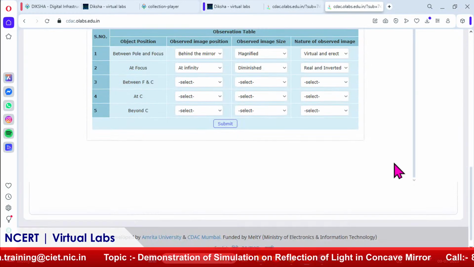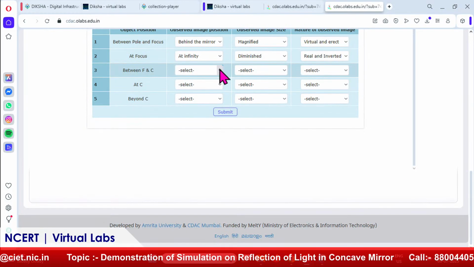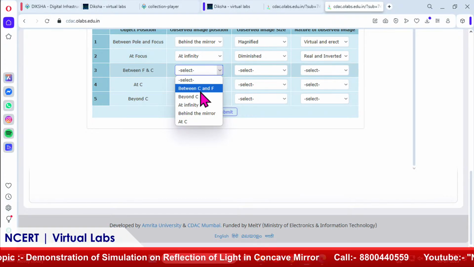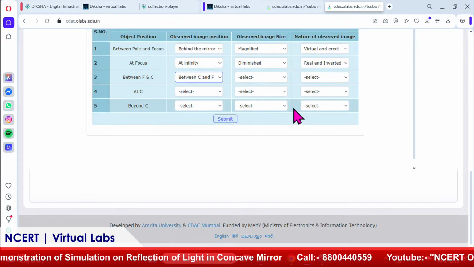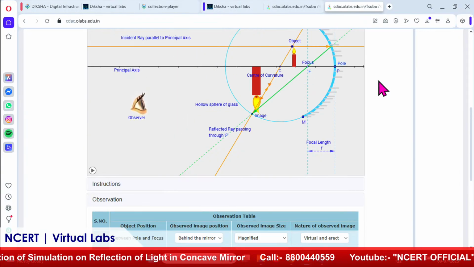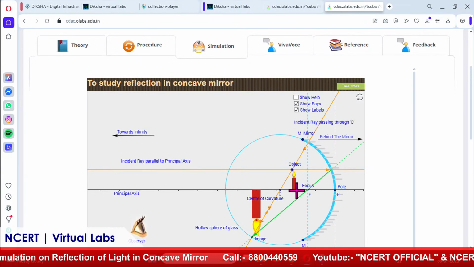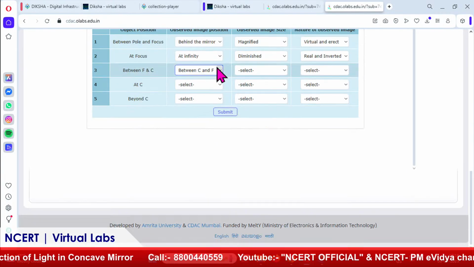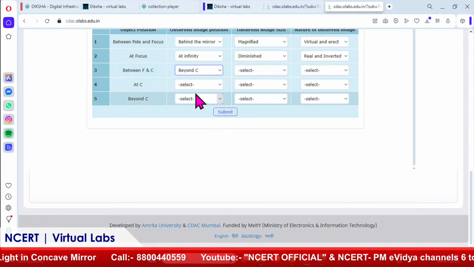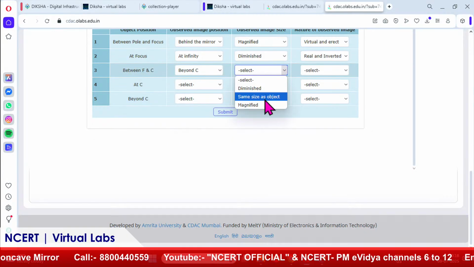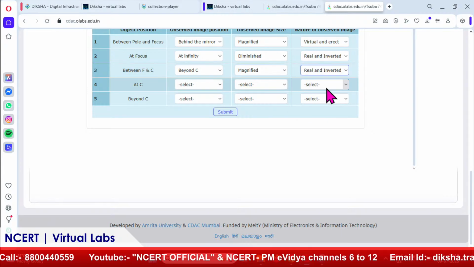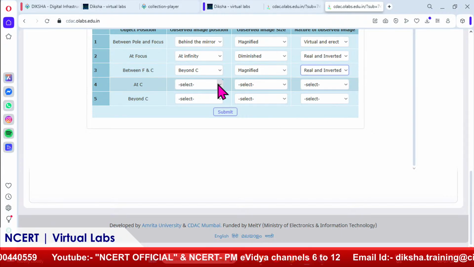So, again we will write over here the observed image position. It is between C and F, you can see here, no, it is not between C and F, it is beyond C. Then is it the same size? No, it is magnified, and which kind of image is formed? Real and inverted.